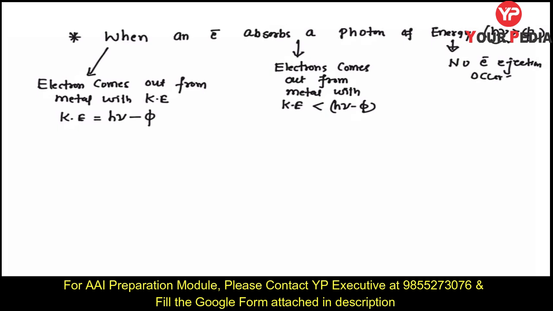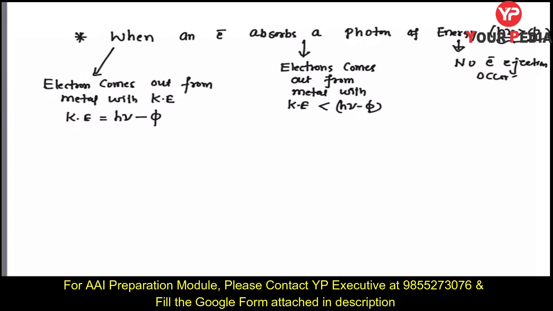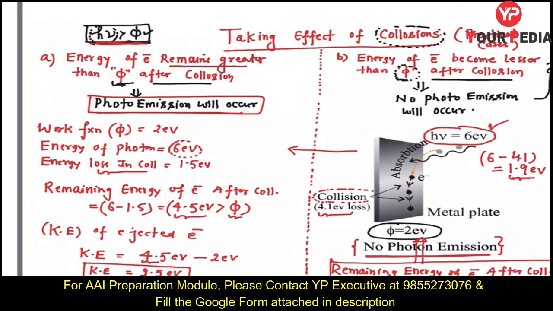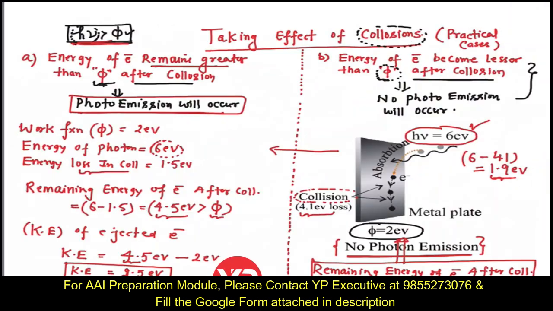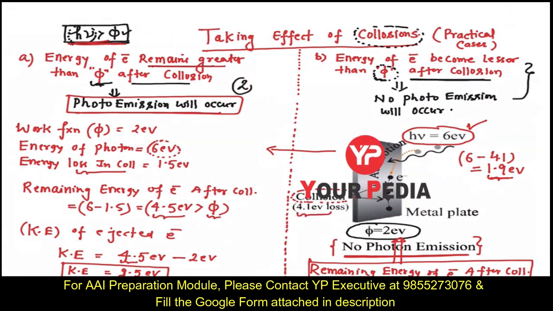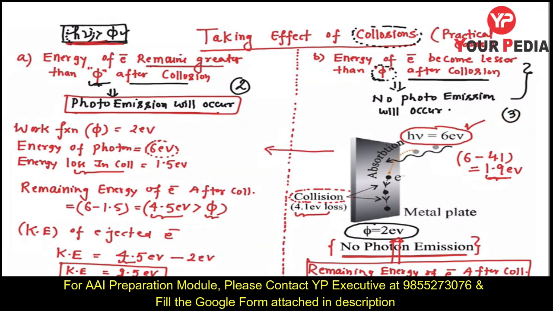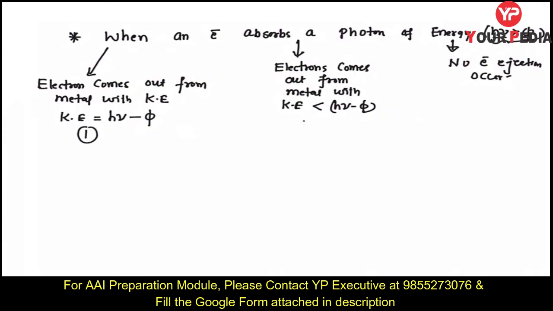Fine, because this condition is also satisfied, but I have told you it is not necessarily true that if photon energy is greater than work function, the electron will always be ejected or photo emission will occur. I have discussed here first case in conclusion, second case in conclusion, third case in conclusion.